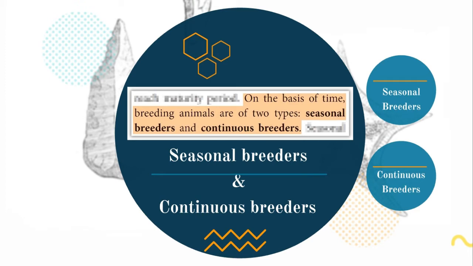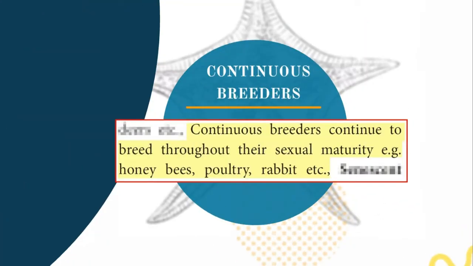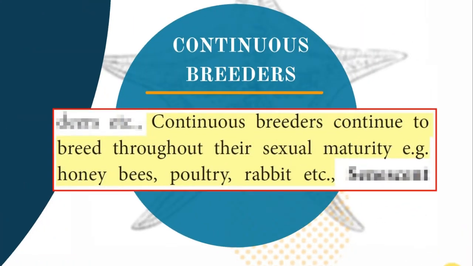Seasonal means at a particular period alone they reproduce. Continuous breeders means they continue to breed throughout the sexual maturity. That happens in honeybees, poultry, rabbit, etc. Clear?